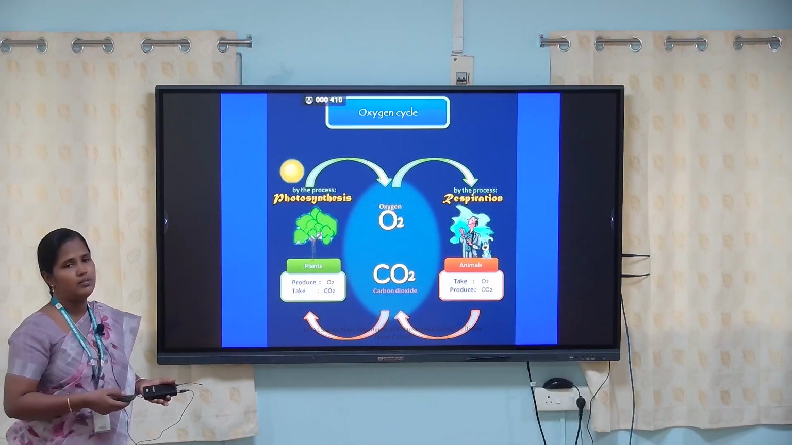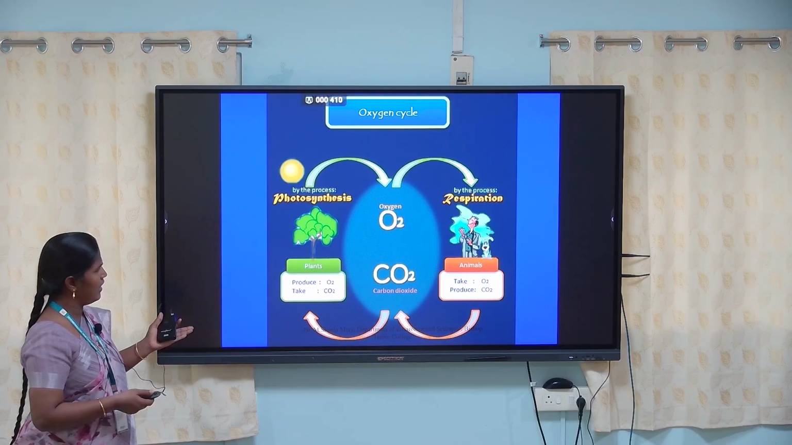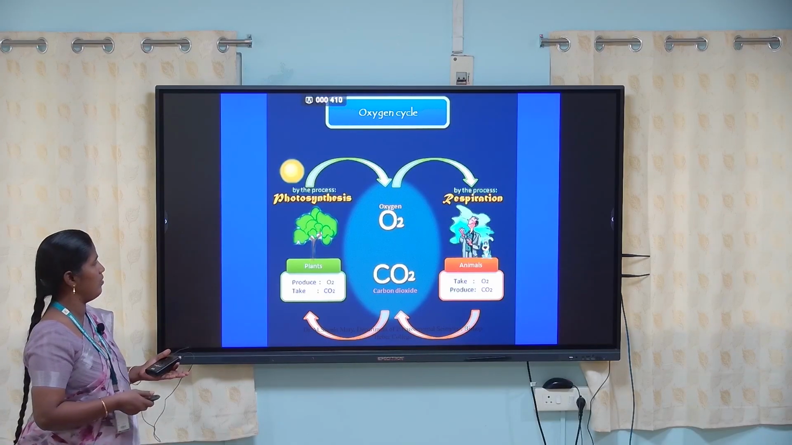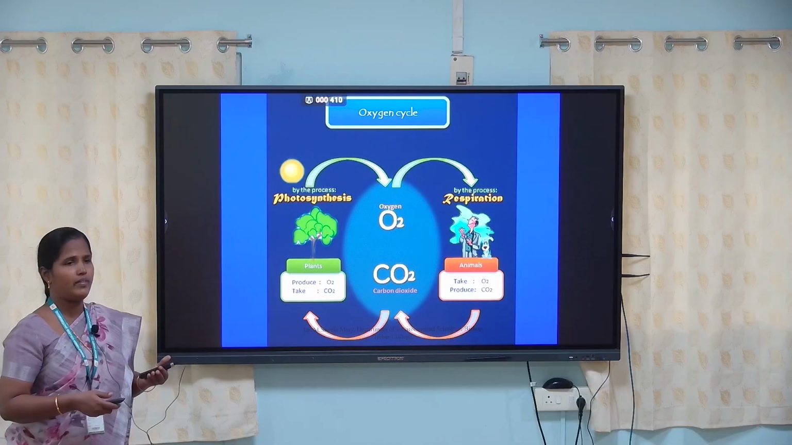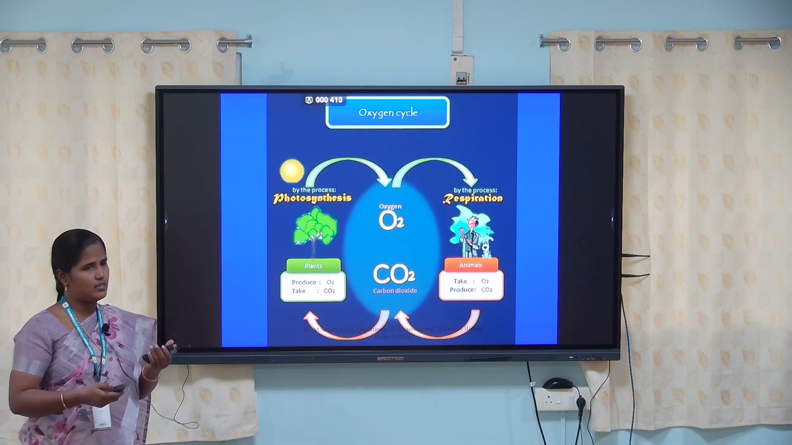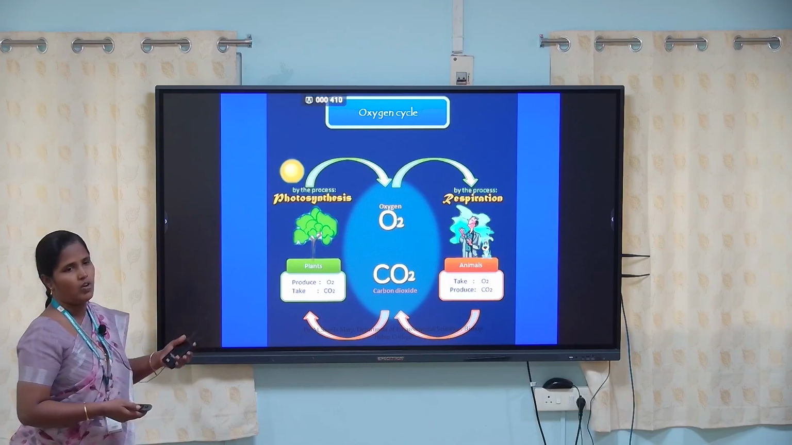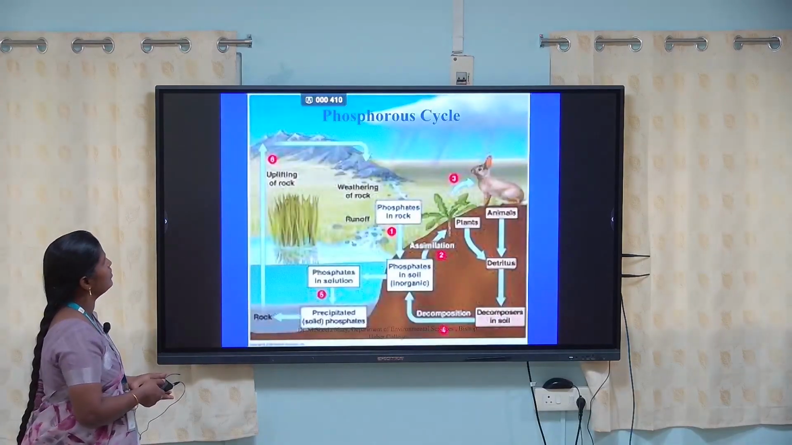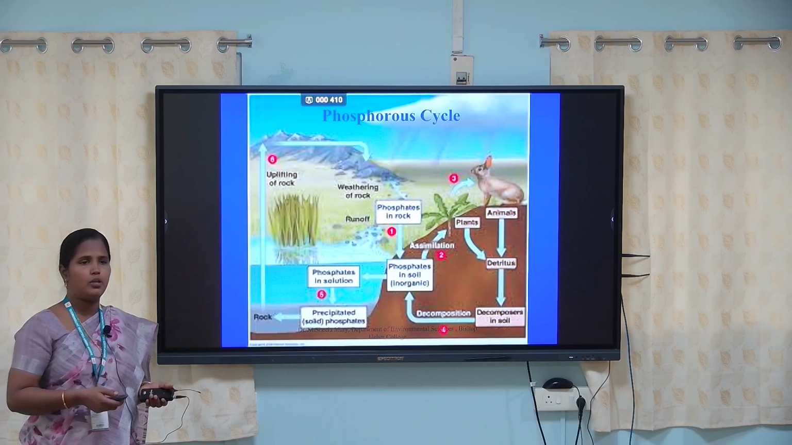Then the another cycle is called the oxygen cycle. Here the plants are there, animals are there. We already know how the oxygen cycle is processing, because the plants take CO2 from the atmosphere, then the plants give oxygen. The humans and some animals take the oxygen. That is what the oxygen cycle is, a cyclic process.